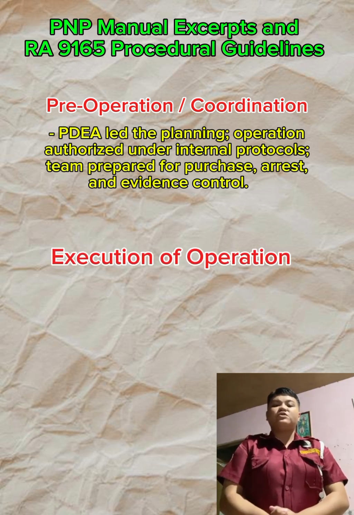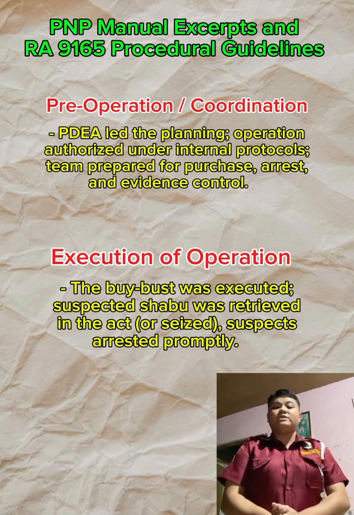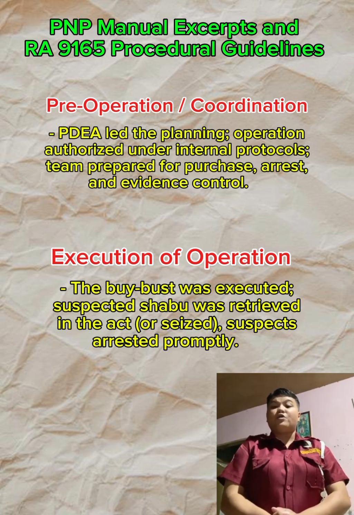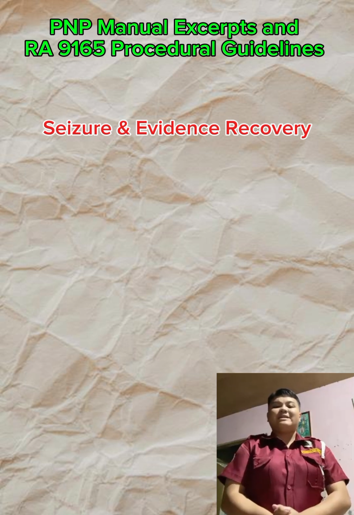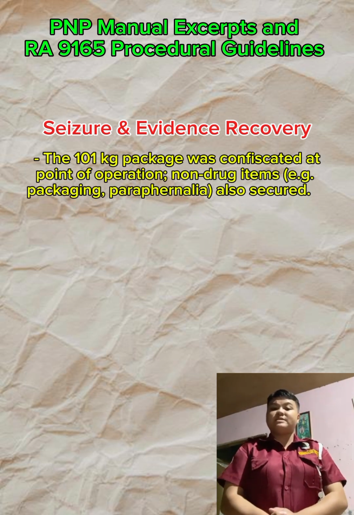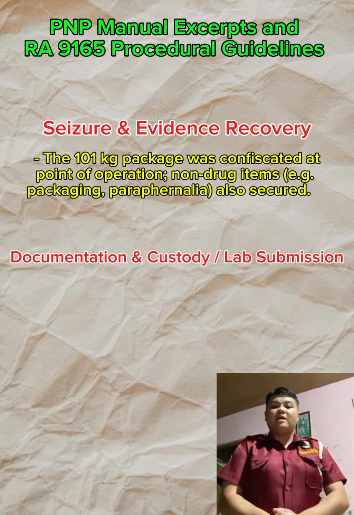Fourth, execution of operation. The buy-bust was executed. Suspected shabu was retrieved in the act or seized. Suspects were arrested promptly. Fifth, seizure and evidence recovery. The 101 kilograms package was confiscated at the point of operation. Non-drug items, packaging, and paraphernalia were also secured. Documentation and custody, lab submission.